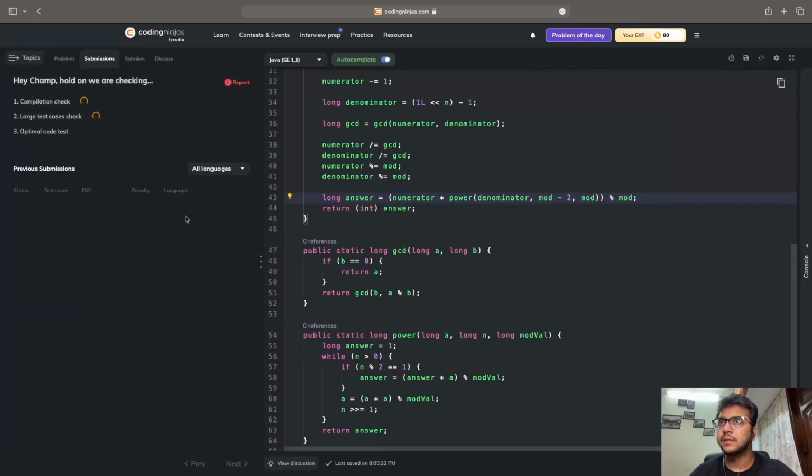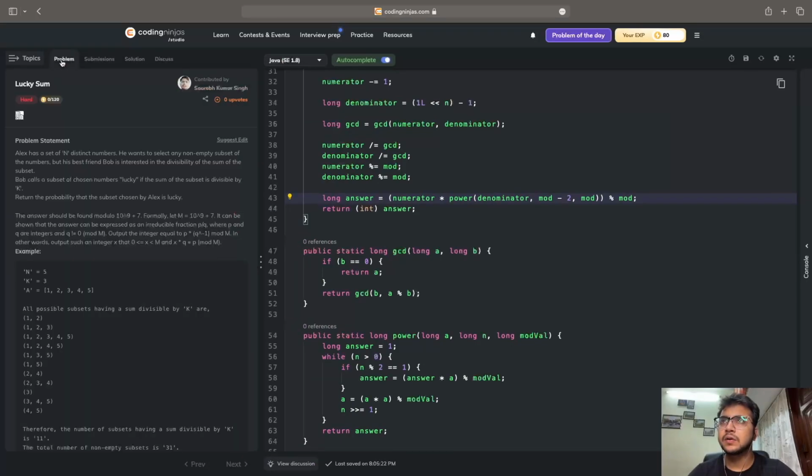So I'll click on submit. After clicking on submit, as we can see, the compilation check is correct, and we are able to see that all the test cases passed. So with this I can say that we are now clear with the solution of all the 4 problems that were put forward in the contest.